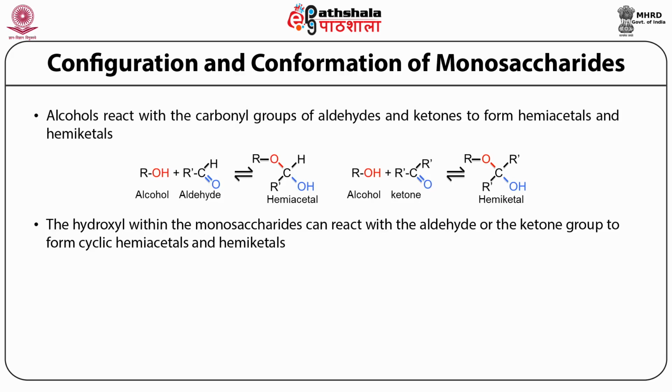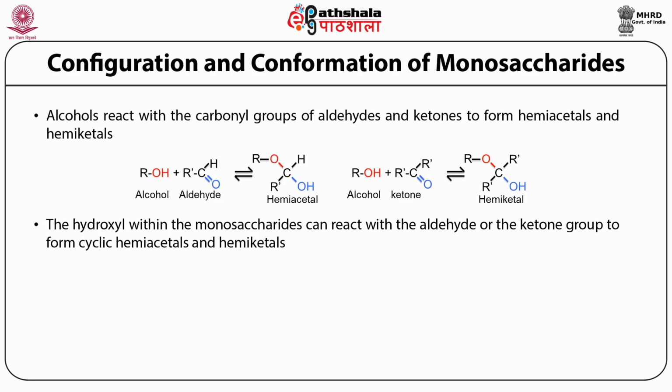In the case of glucose, if the same kind of cyclization occurs due to the reaction between the hydroxyl group at C5 and the carbonyl group at C1, then it leads to the generation of glucopyranose.